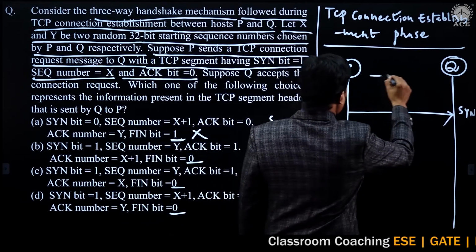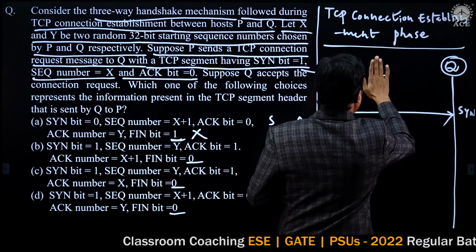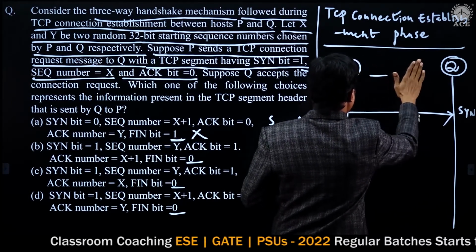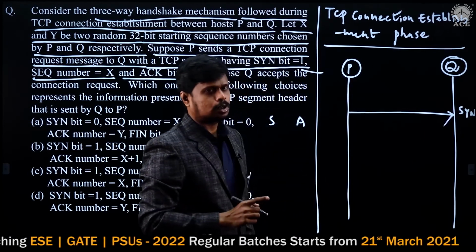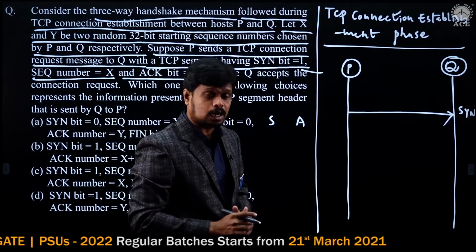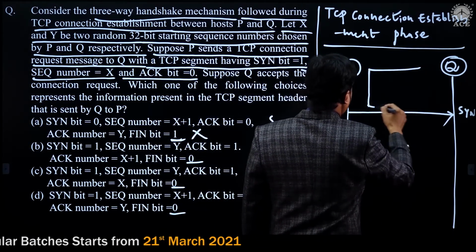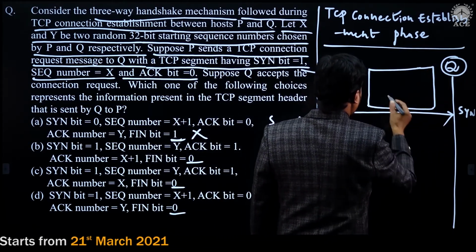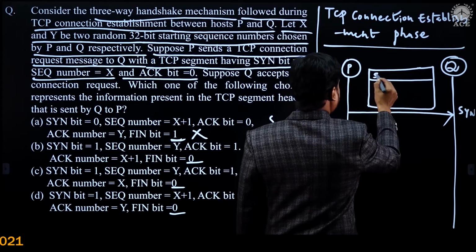So what is that segment? What is the corresponding segment that is being sent by P to Q as a synchronization segment? Look at this, it could be the segment. The segment is saying that it has some sequence number.